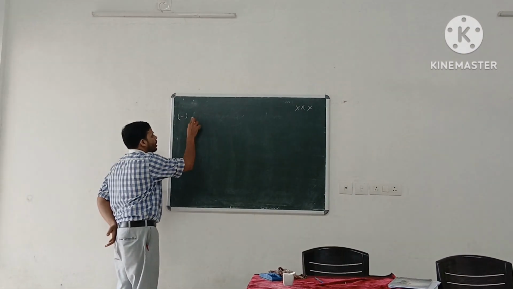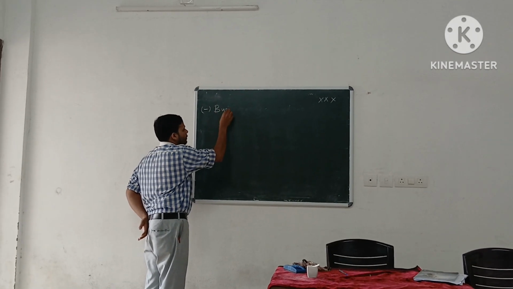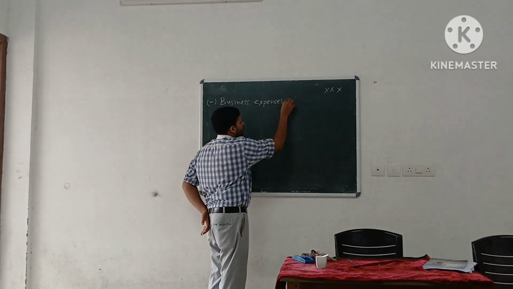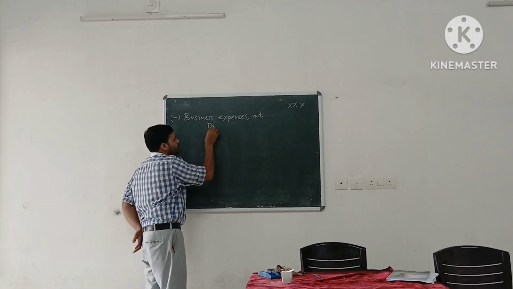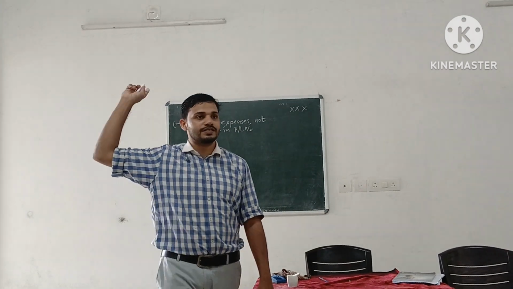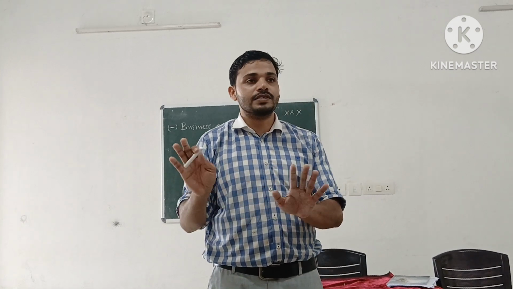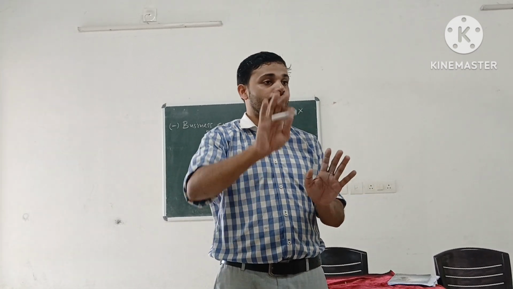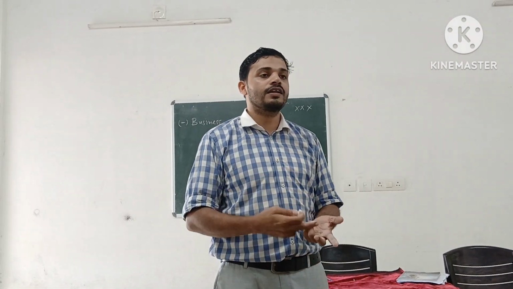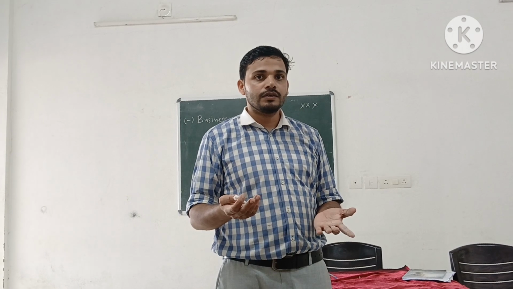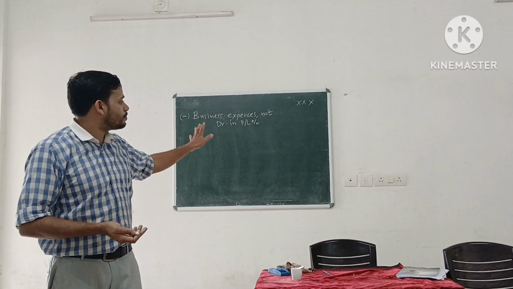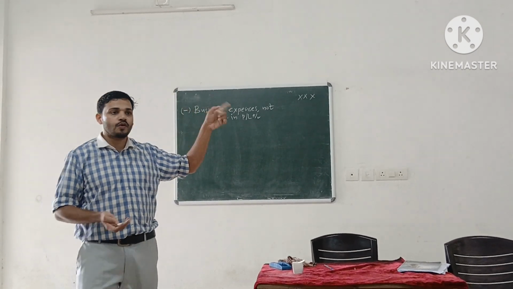What are the items to be deducted? First item, business expense not debited in profit and loss account. Think of it. What are the examples? Those expenses which are business expenses but not debited in profit and loss account, like salary, rent, commission, etc. Then such an extent profit may be reduced.